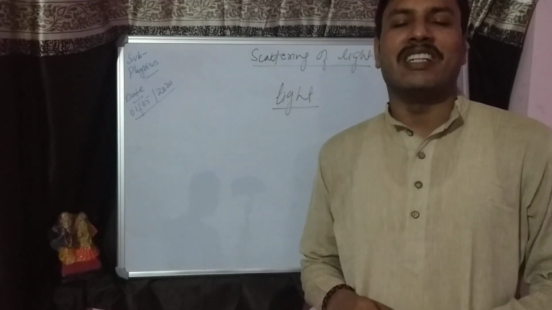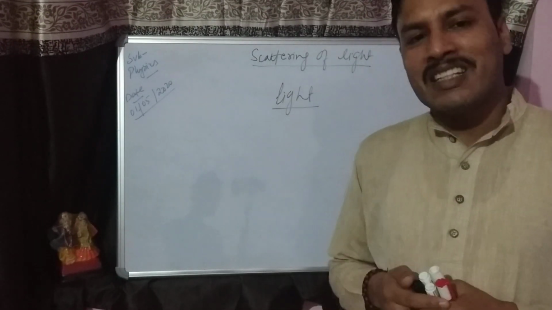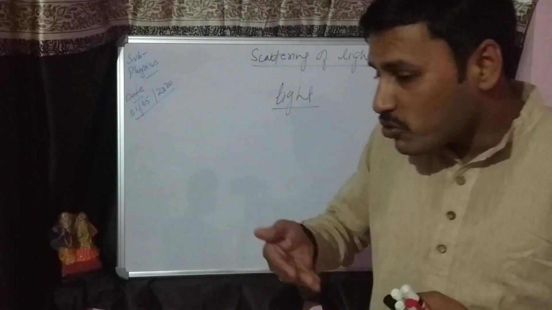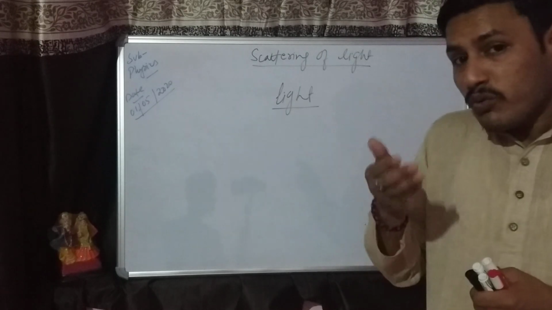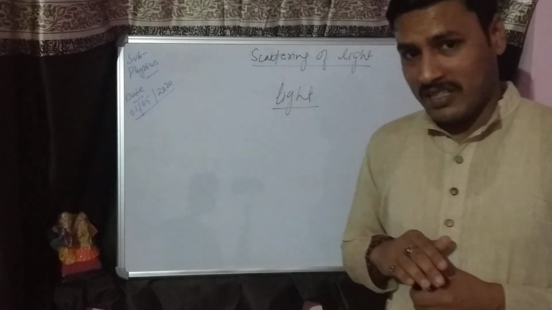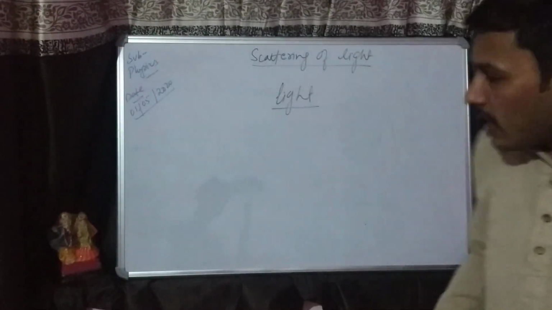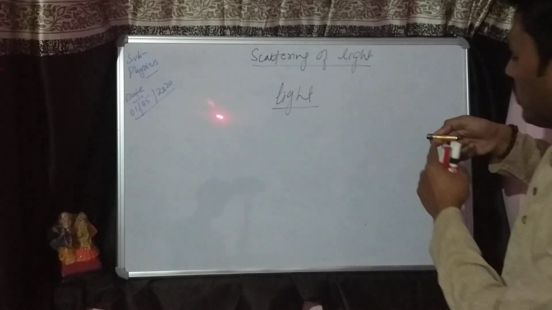But my dear students, are you able to see light itself? Light allows you to see everything, but are you able to see the light? I am using a laser light here, and this is the red laser light.